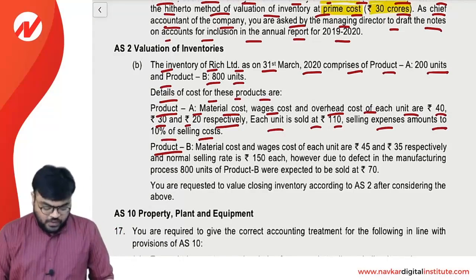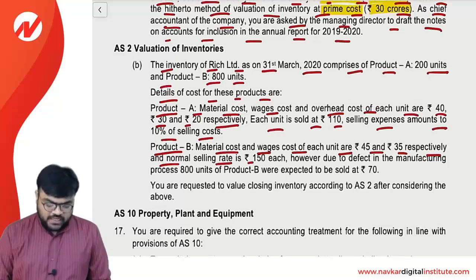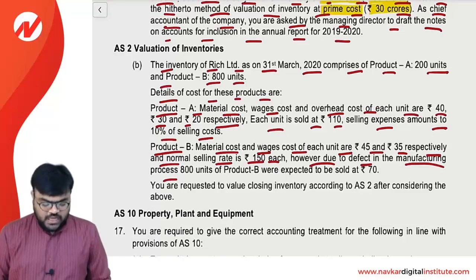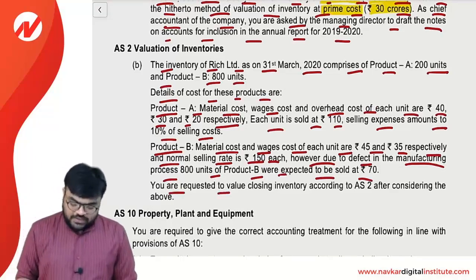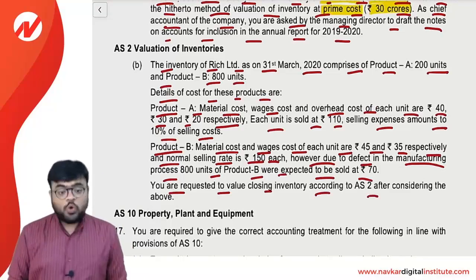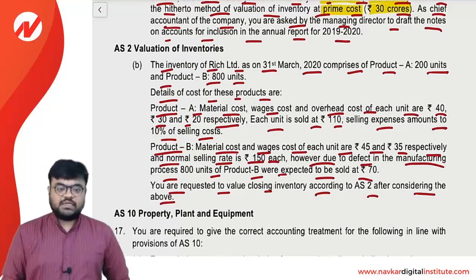For product B, material cost and wages cost of each unit are 45 and 35 respectively. And the normal selling rate is 150 each. However, due to a defect in the manufacturing process, 800 units of product B were expected to be sold at rupees 70. You are requested to value the closing inventory according to AS 2 after considering the above. Friends, understand.